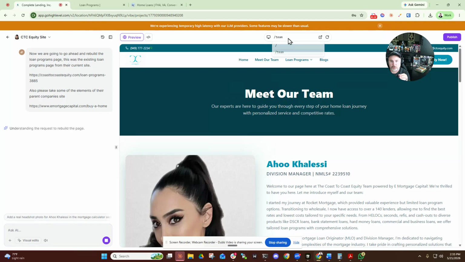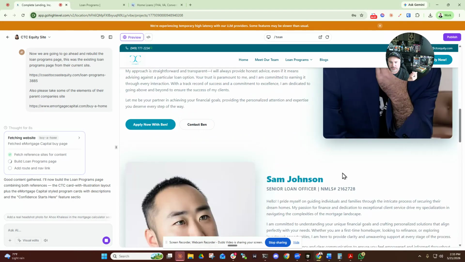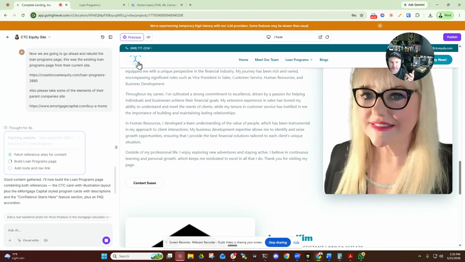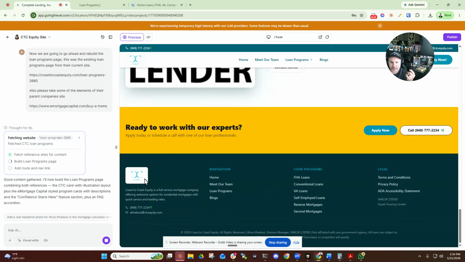The cool part is, again, you got two different editors, right? So we have the text editor, which is very similar to Lovable, and then we also have the visual editor, okay? Now, one of the things that the system did not do appropriately is it did not put their actual logo. So I had to click on the visual editor, and I said, please replace the AI generated logo with Ahu's actual logo, right? And that allowed it to actually be their actual logo here.